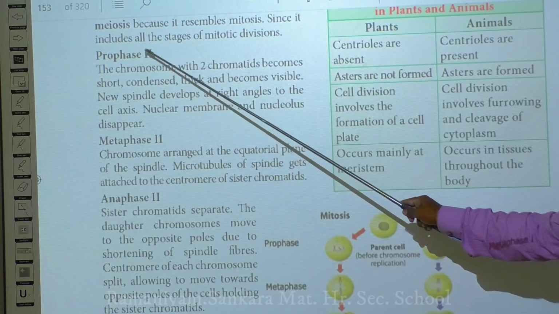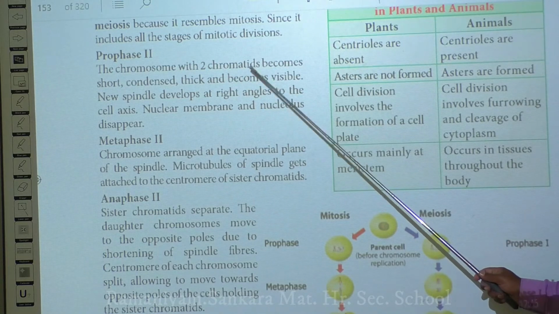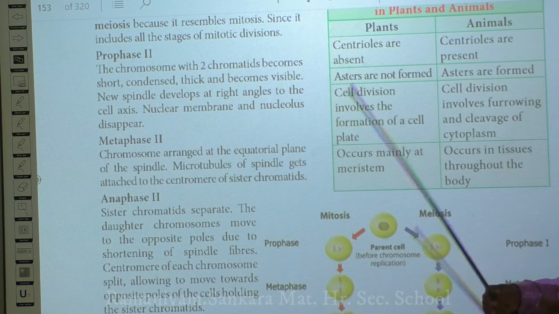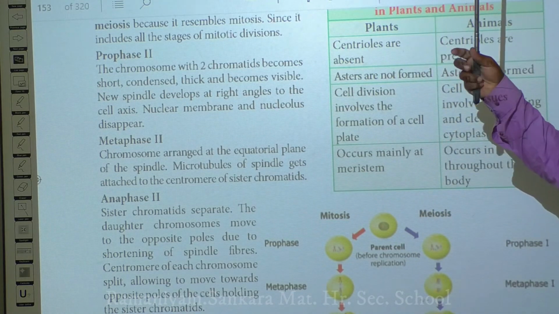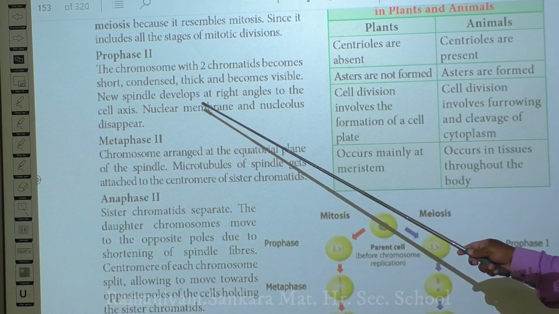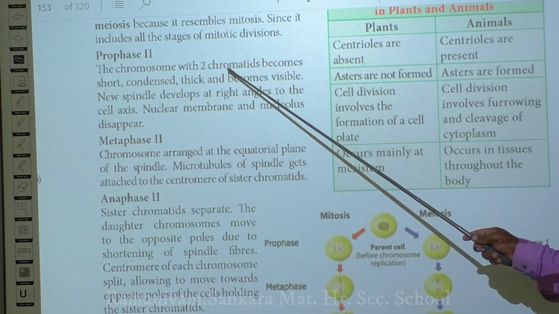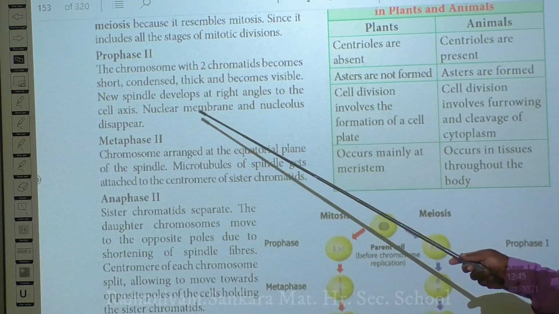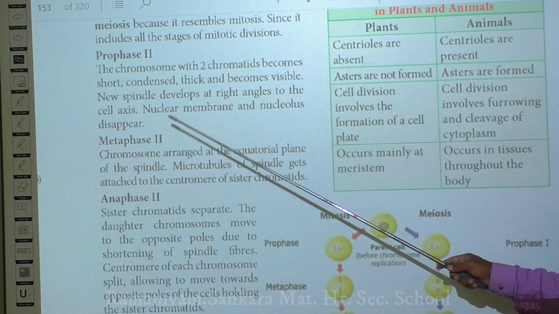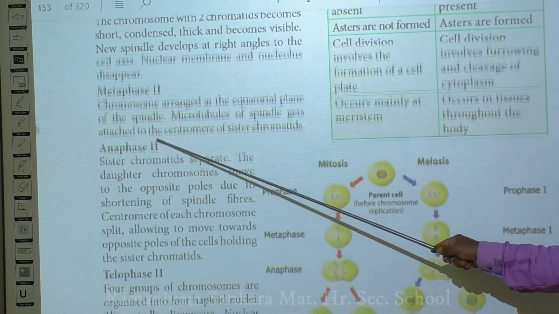So what is prophase 2? Here the chromosomes with the two sister chromatids become short, thick, and very clearly visible. Here new spindle fibers form at the two opposite poles of your cell, and they attach to the two sister chromatids of your chromosomes. Then the nuclear membrane and nucleolus all disappear. Okay, fine.